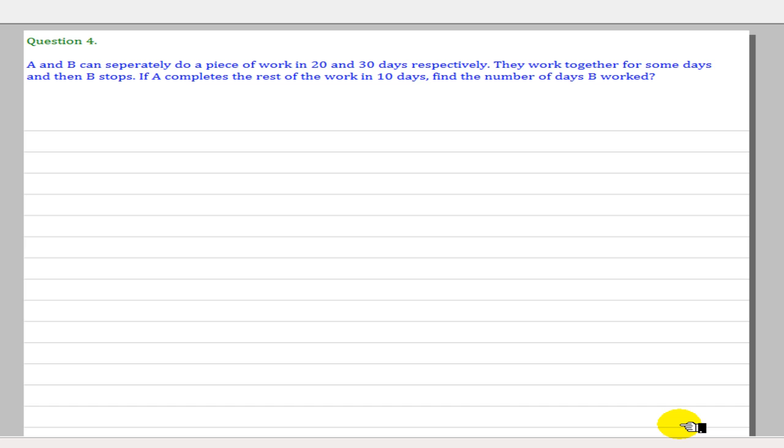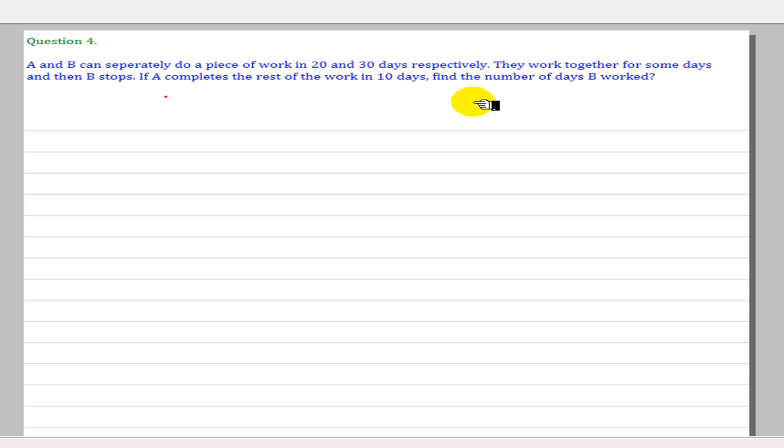A and B can separately do a piece of work in 20 and 30 days respectively. They work together for some days and then B stops. If A completes the rest of the work in 10 days, find the number of days B has worked. So it is a very important kind of problem where one of them leaves the work after a certain period of days. So let us go through the question again. A and B can separately do a work in 20 days and 30 days respectively. So in this kind of problem, let us first calculate 1 day's work of A, 1 day's work of B and 1 day's work of A and B together. So how do we go about that?